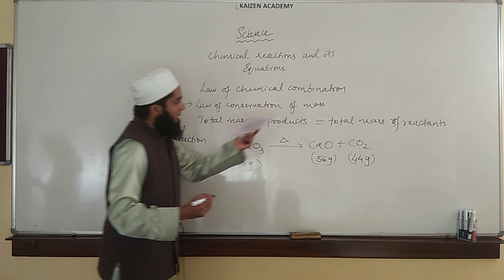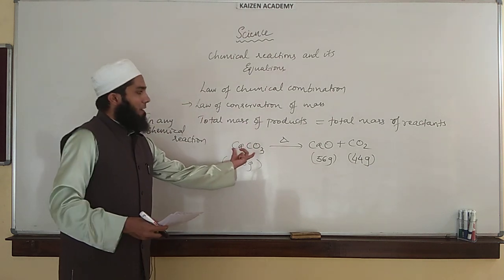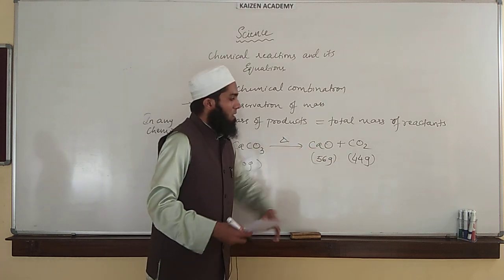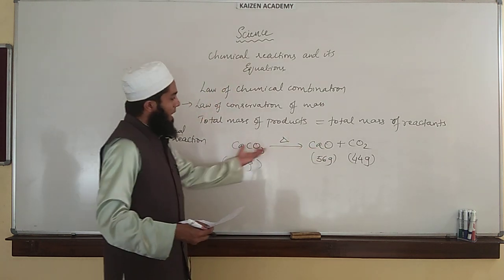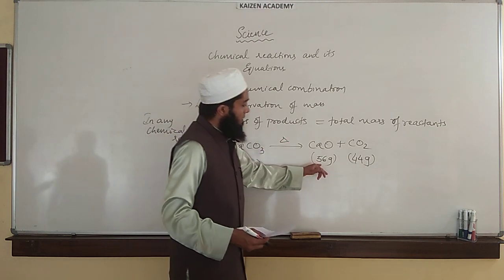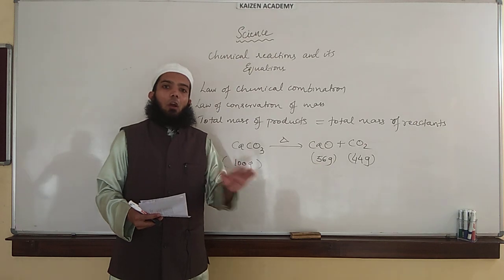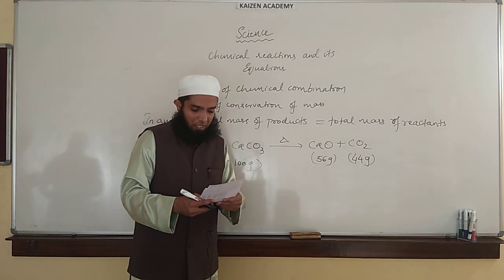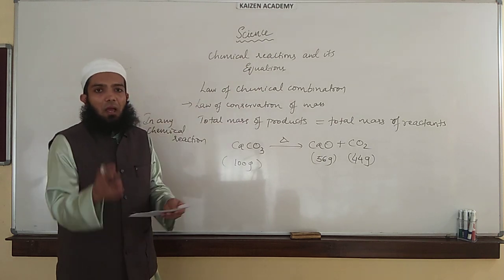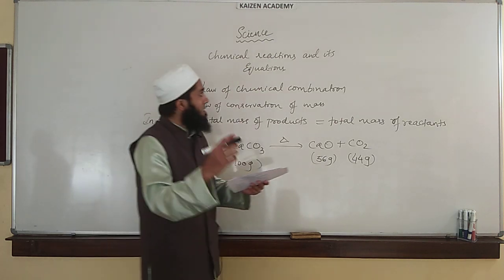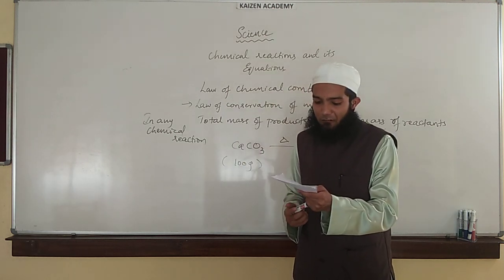By applying the law of conservation of mass, you can see the total mass of the products is equal to the total mass of the reactant. 100 grams of calcium carbonate decomposes into 56 grams and 44 grams. So mass is neither created nor destroyed in a chemical reaction. This will also help you in learning the balancing of chemical equations. So this was about the law of conservation of mass.